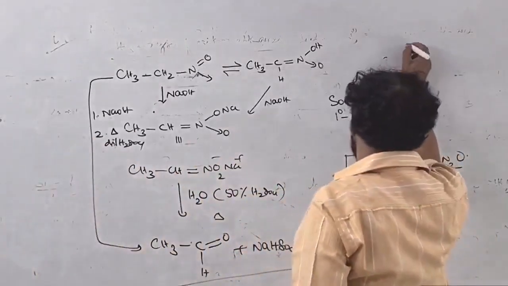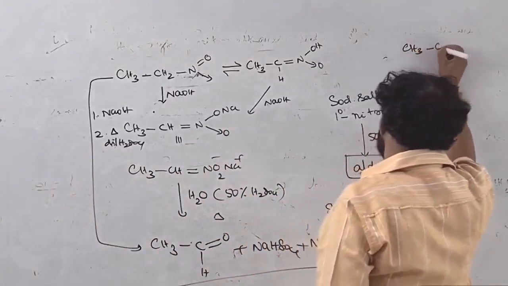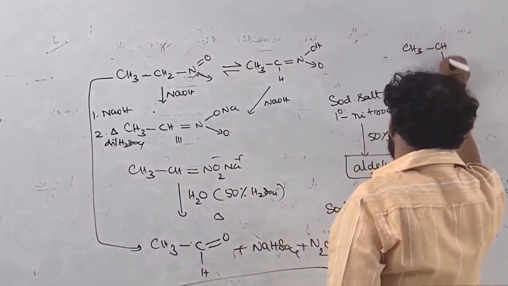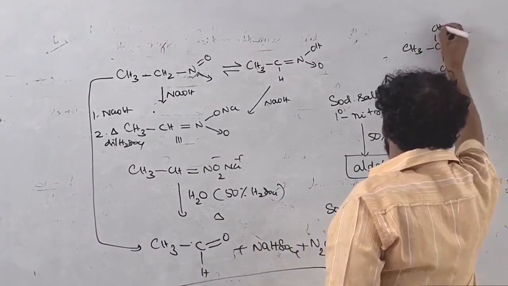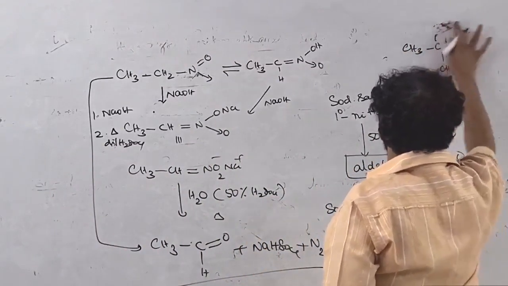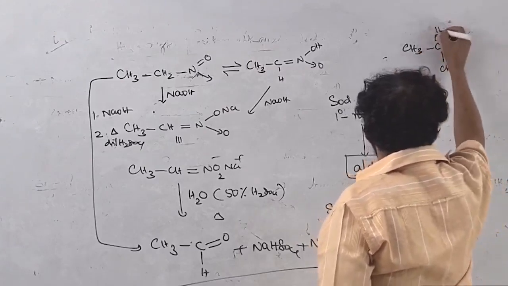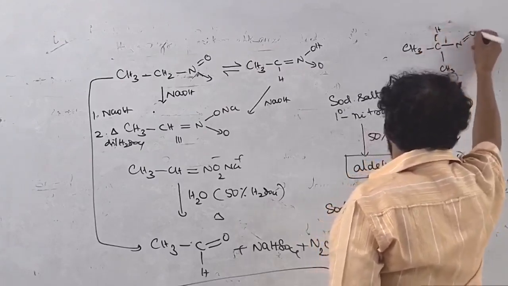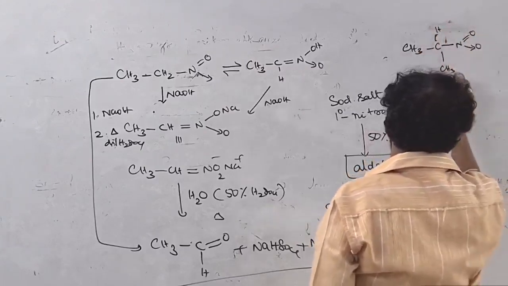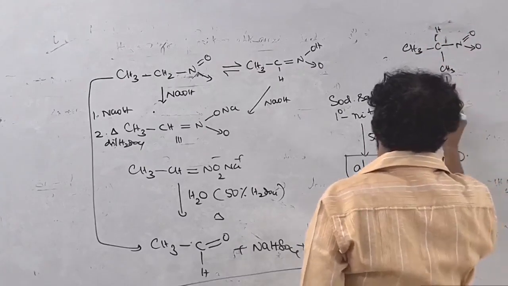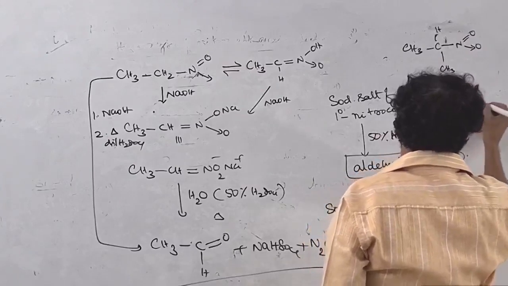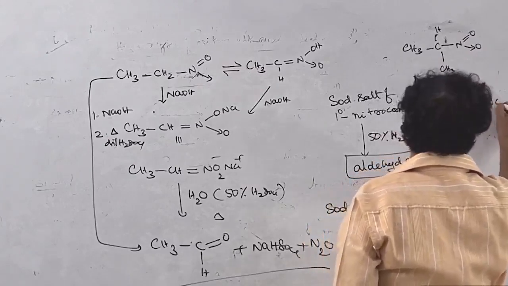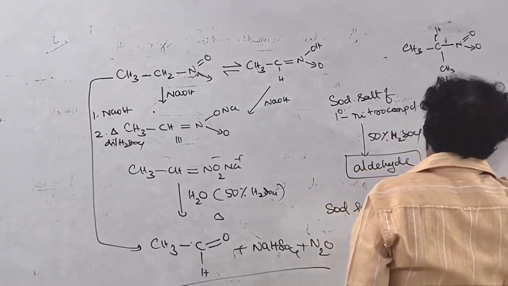And if you take CH3, CH3 with hydrogen, this is a secondary nitro compound, CH3 CH3 double bond NO2Na.